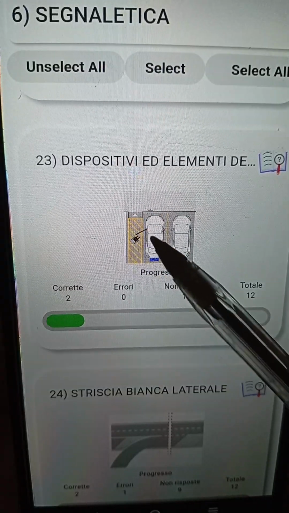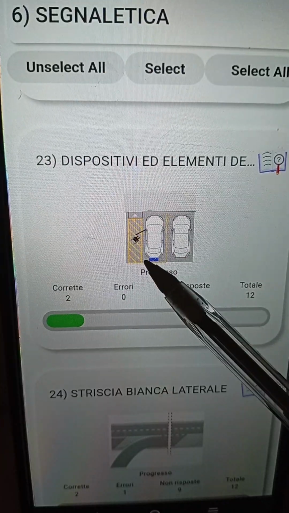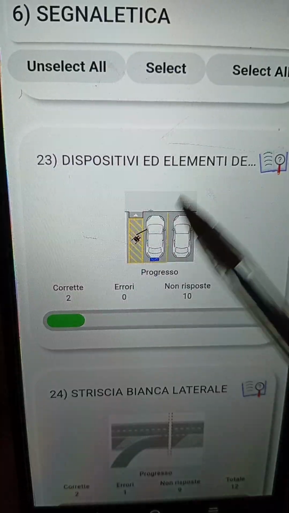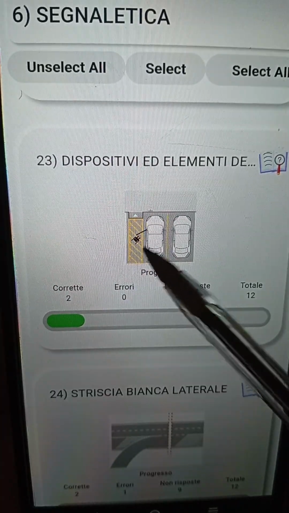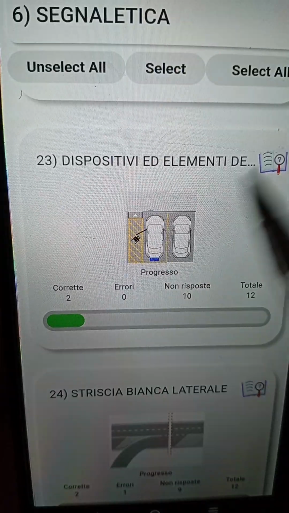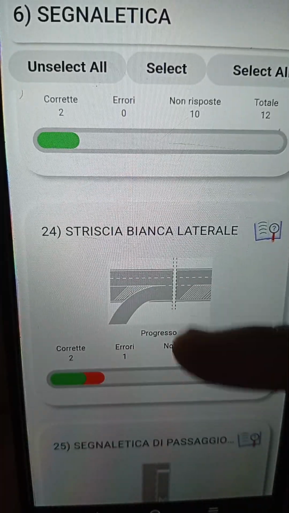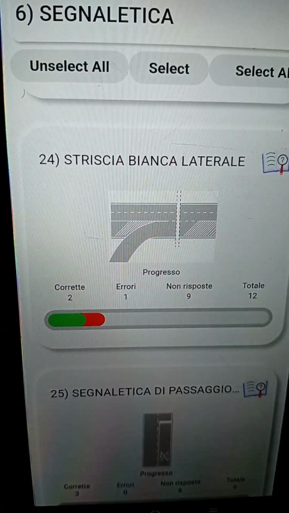So this place is only made for people that are disabled. Because if you decide to park your vehicle in this place, they are going to give you a fine, which is the local word multa, and secondly, they are still going to subtract at least 2 points from your patente. Stare attenti, ragazzi. Now let's go to the next one.